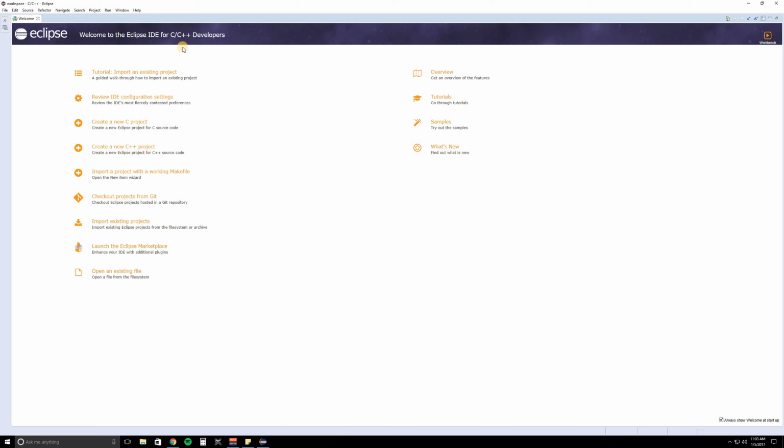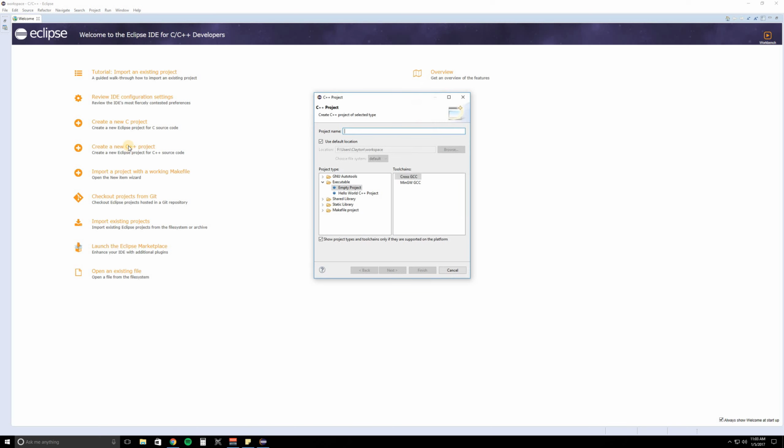So if you remember, one of the 3 things that we need, the first one is a programming language. So we're going to do C++, not C, because there's a difference between C and C++. 2 different languages. So let's go ahead and create a new C++ project. And then you're going to be presented with this window, and we're just going to name our project. I'll call it Clayton as my name. Just like that. You can choose whatever you want.